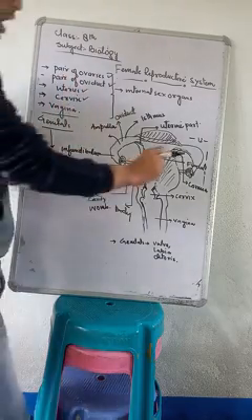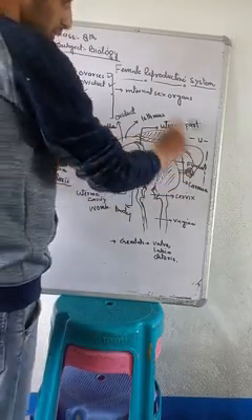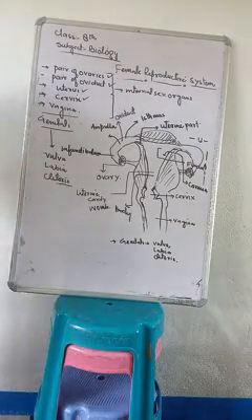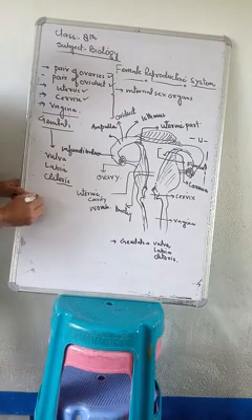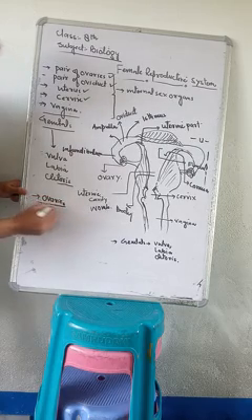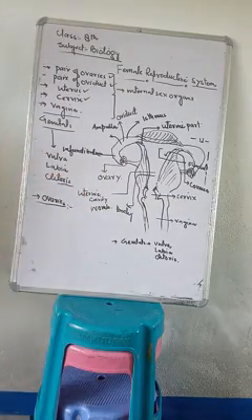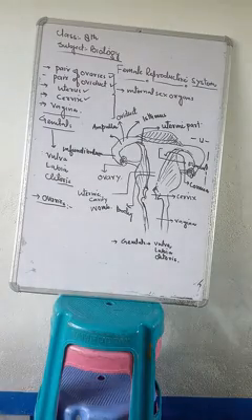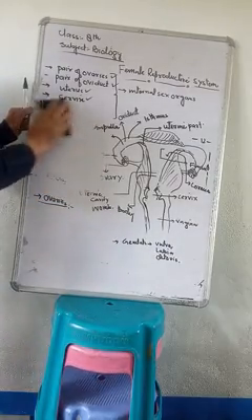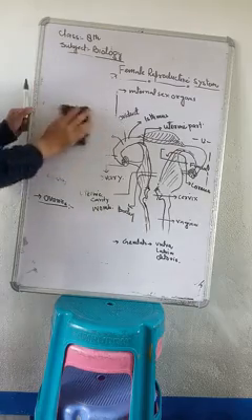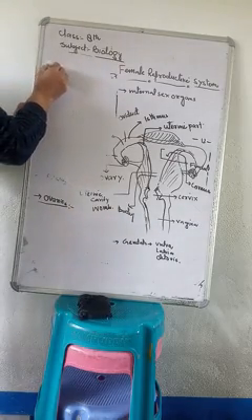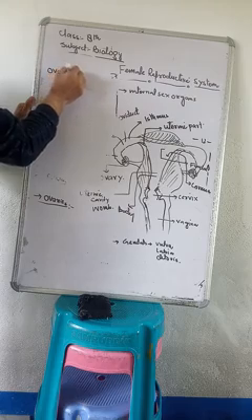Now listen here, I will now go part by part through this female reproductive system. The first part of the female reproductive system is the ovaries.